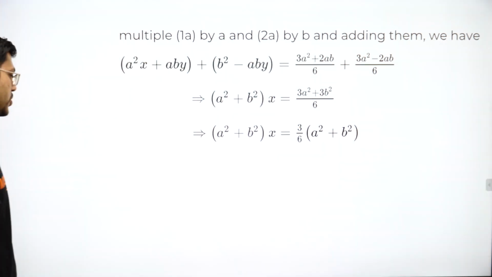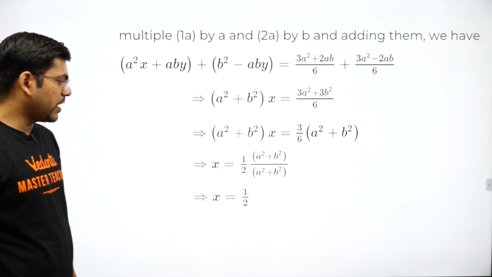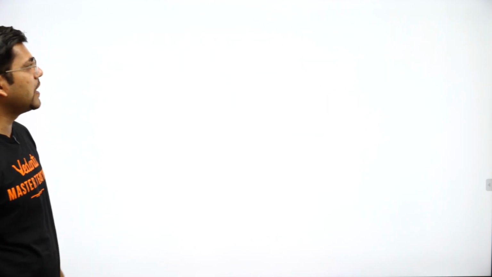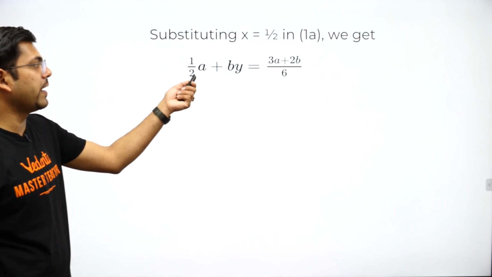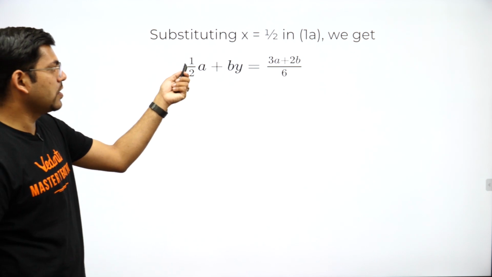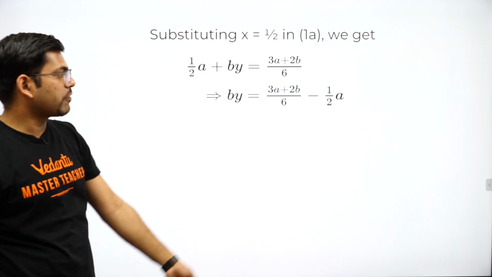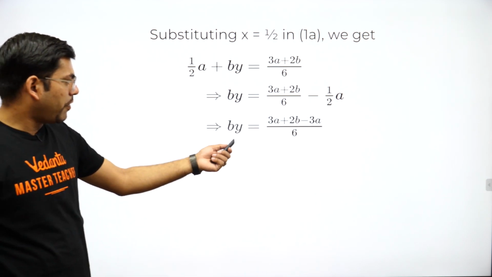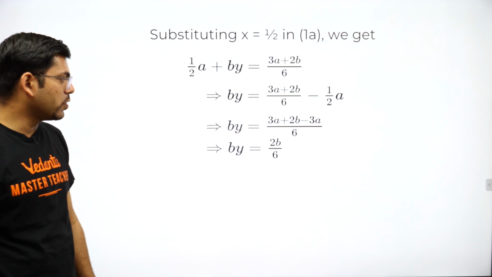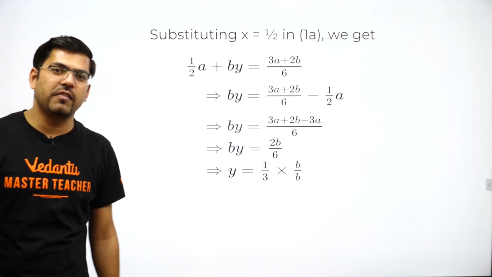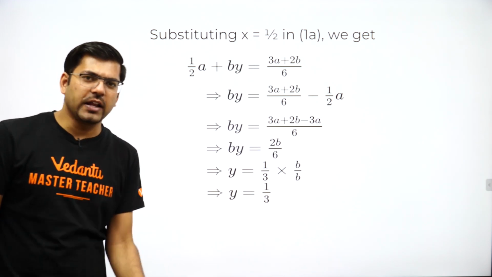Once you have got x as 1 by 2, put the value of x in the first equation and you will be getting the value of y. After solving it, that would be nothing but y is equal to 1 by b, and b getting cancelled, y equal to 1 by 3. So this is the final value, y equal to 1 by 3. So guys, this is the final answer of a and b.